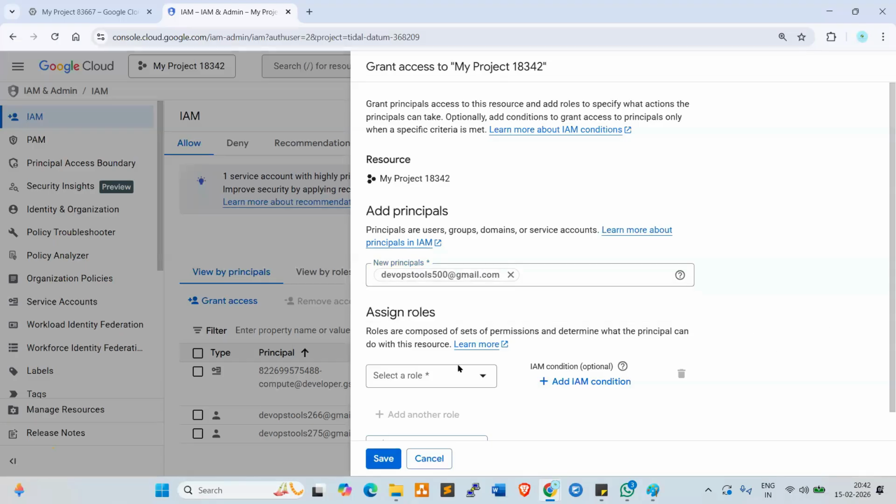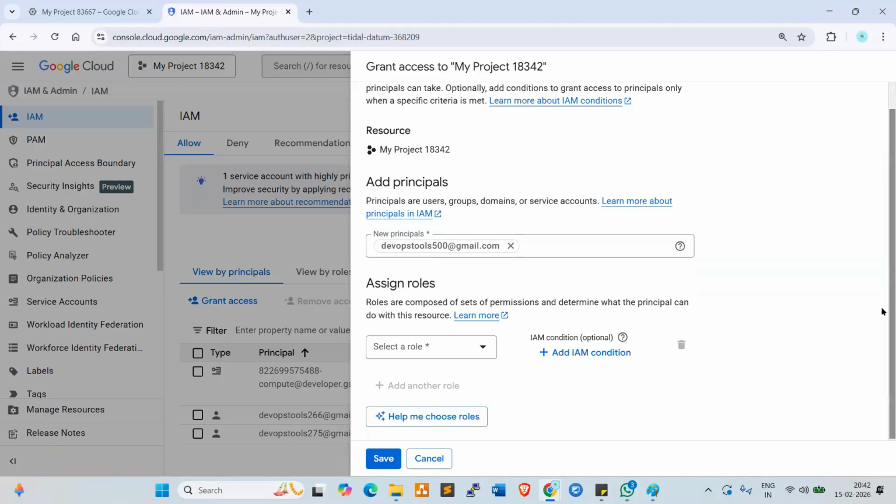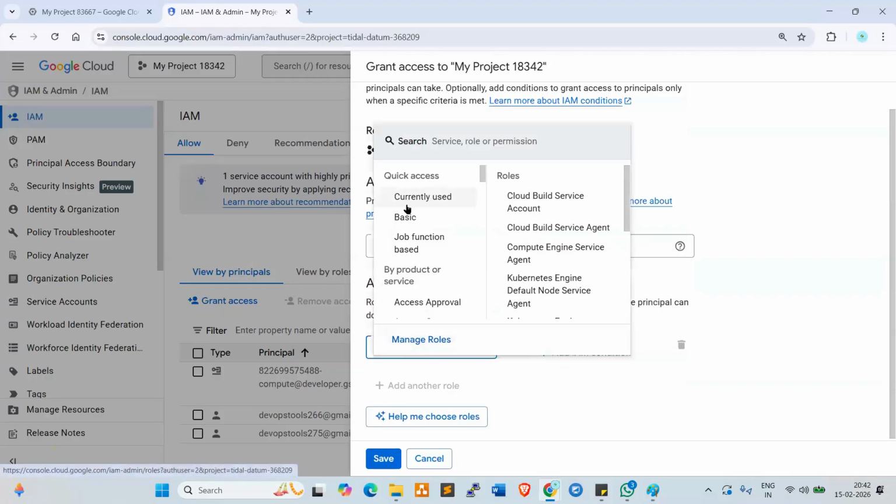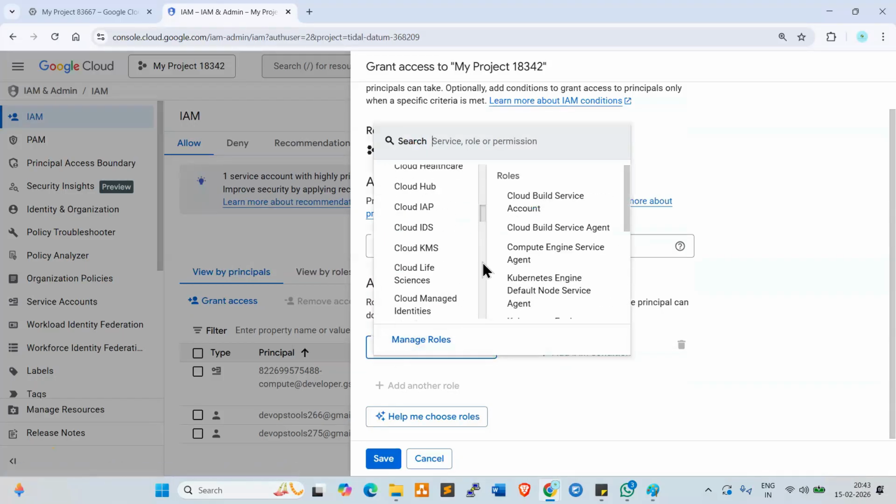Now roles, we can give the roles. One user can have one role or multiple roles, right? So here select role. Look at here. These are all different roles. So many roles are available. For example, I want to give Compute Engine role, which is servers, right? Compute Engine.